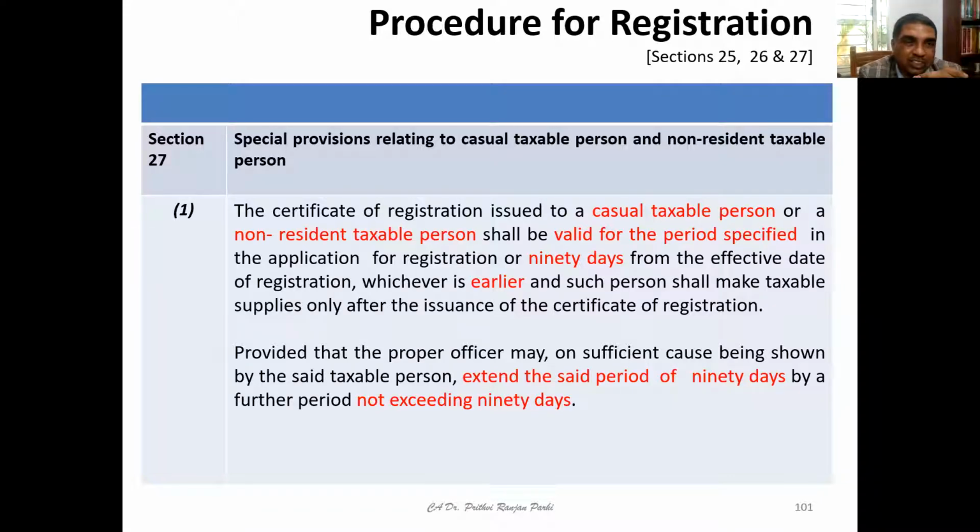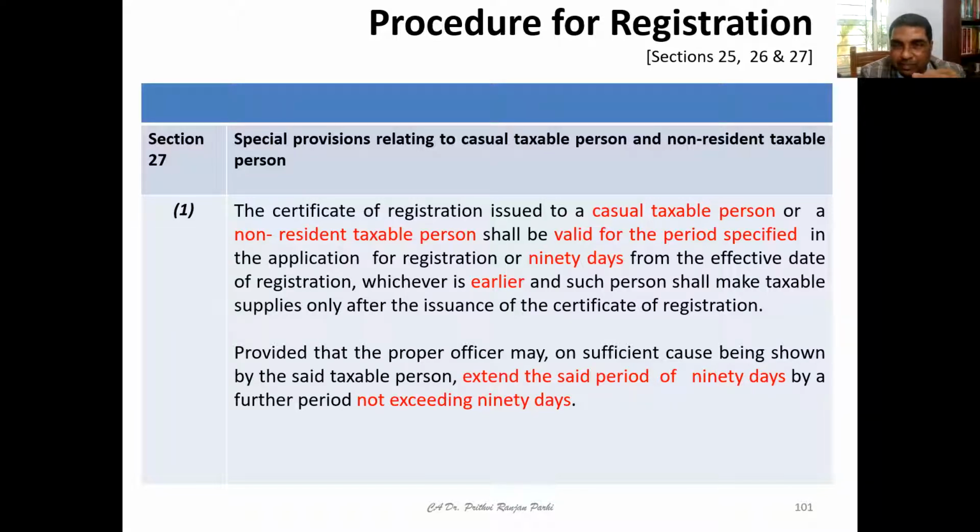Now let us learn section 27. These are the special provisions relating to CTP and NRTP. The certificate of registration issued to a casual taxable person or a non-resident taxable person shall be valid for the period specified in the application for registration or 90 days from the effective date of registration, whichever is earlier. So when this certificate is issued to a CTP or NRTP, it shall be valid for the period specified in the application.